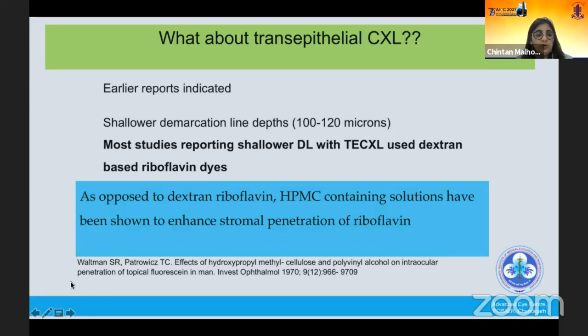And now, all the riboflavin solutions that we see do come with HPMC, and it is recommended that transepithelial CXL should not be performed with a dextran riboflavin. It should be done with an HPMC riboflavin. And in fact, I believe that all riboflavins now, which the manufacturers propose for transepithelial, do have HPMC in them.